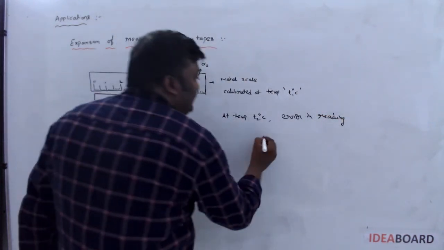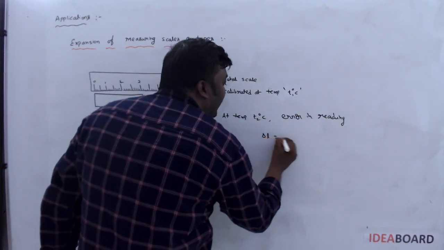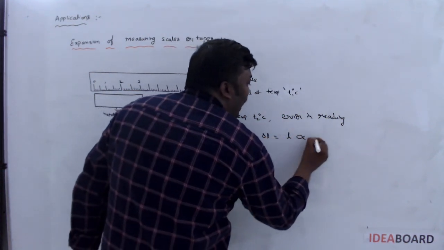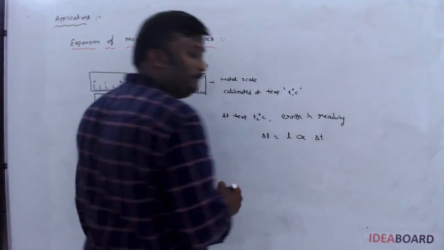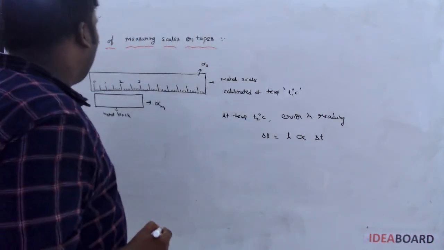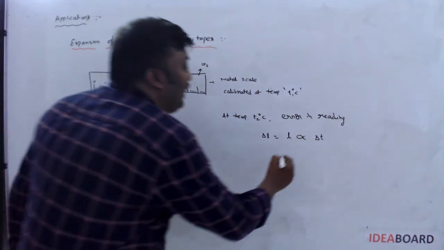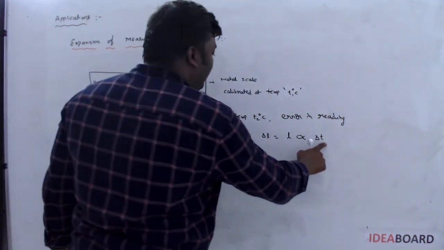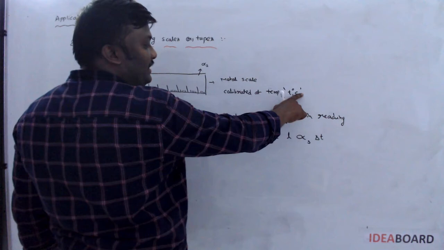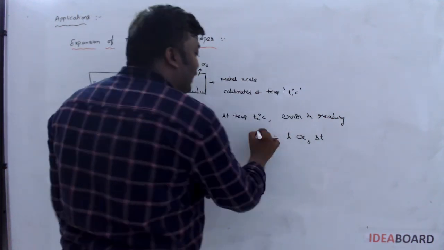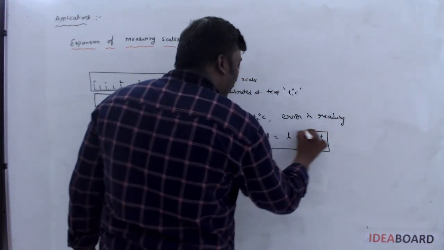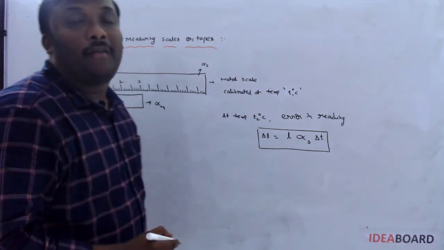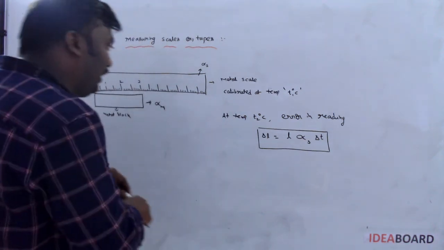What is the formula for error? Error is nothing but delta L equals L alpha delta T. What is L? Length of the block, and alpha of the scale should be taken. Temperature difference: initial temperature is T1, now the temperature is T2. Then if they ask for error, we have only one formula, L alpha s delta T. Okay.